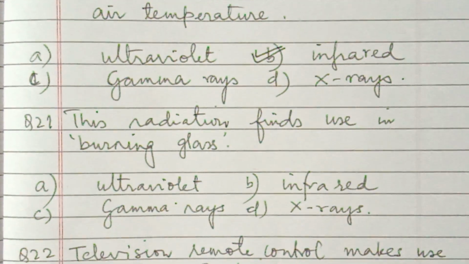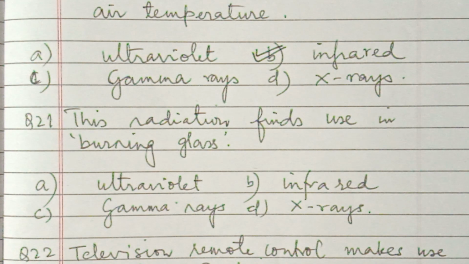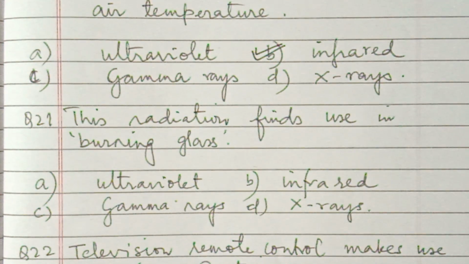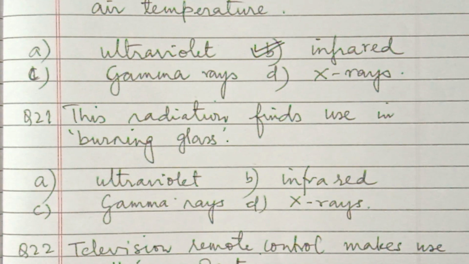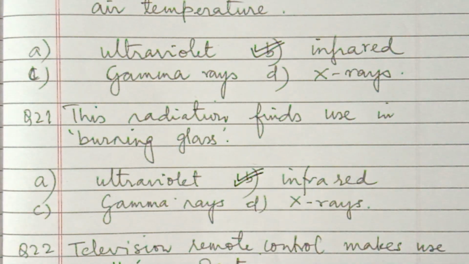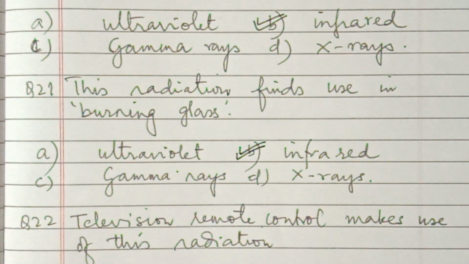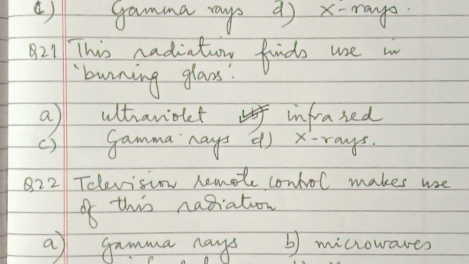Number 21. This radiation finds use in burning glass. Which radiation? Burning glass means focusing the thermal radiations by a convex lens to a point and igniting the combustible substance. So that's infrared again, because of their heating effect.